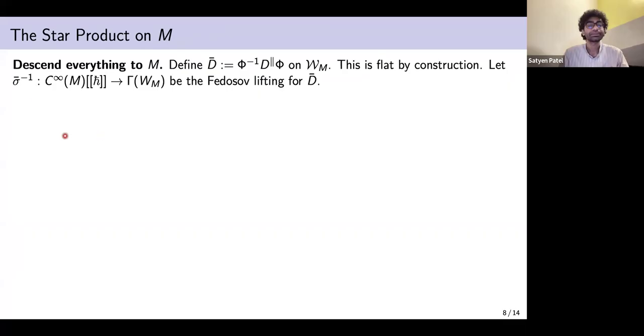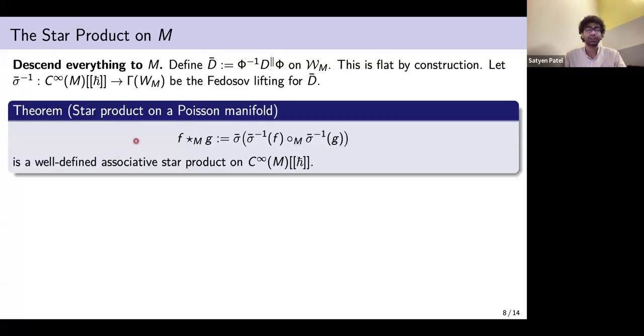So this will be the connection, and this connection will give rise to a sigma bar isomorphism map from functions on M to sections of the Weil bundle on M. And finally, we get the star product on the Poisson manifold as lift again via sigma bar inverse, take the Moyal product which we defined, and then come back down. And this is a well defined and associative star product on functions on M.